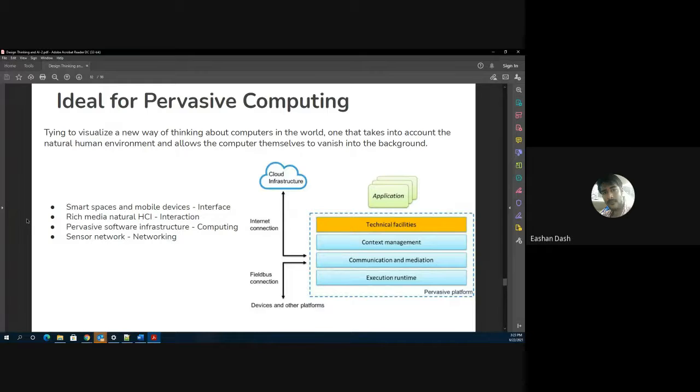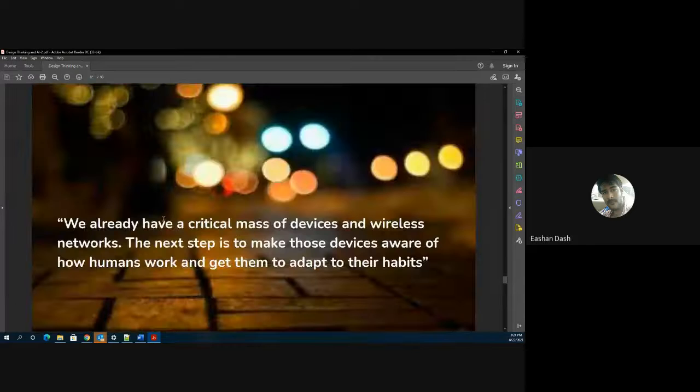Or you can say the motion-based sensor, where the AC is actually saying there has been no motion for the last 1 hour or half an hour. Let's switch off the AC for efficient power consumption. That actually becomes a way of rich natural media, natural HCI interaction. Basically, you don't have to sit at a keyboard or log into a system to interact with those devices.